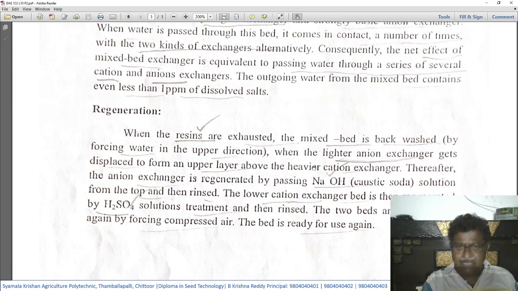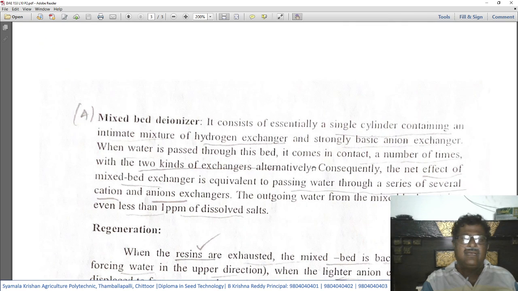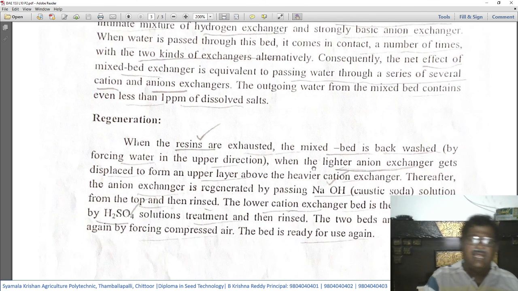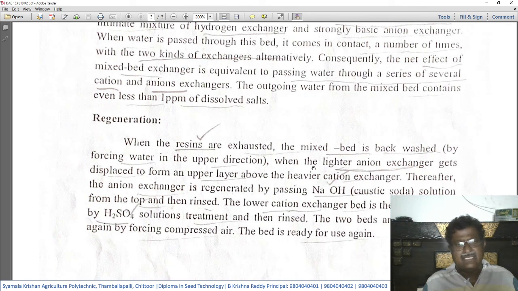Then this mixed bed deionizer also, after being put to use, becomes inefficient or dysfunctional after some time. And there is a method to regenerate its capacity. Now let us see how this regeneration process is done. When the resins are exhausted, that means when these mixed cation exchange and anion exchange resins are overused or exhausted,